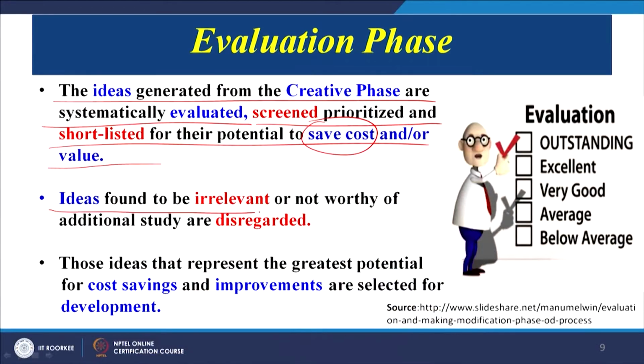Ideas found to be irrelevant or not worthy of additional study are disregarded. Those ideas that represent the greatest potential of cost savings and improvements are selected for development. So I think the language is very clear. We will screen the ideas. Ideas with less potential are disregarded. Ideas with huge cost saving potentials as well as value improvement are selected for further analysis.